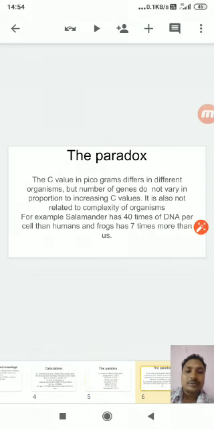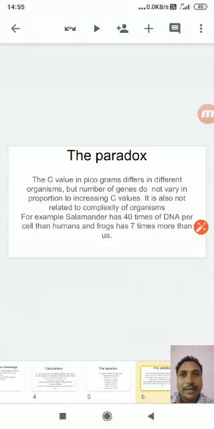What is the paradox? The C value differs in different organisms, but the number of genes which make structural proteins does not vary in proportion to increasing C value. It is also not related to complexity of the organism.